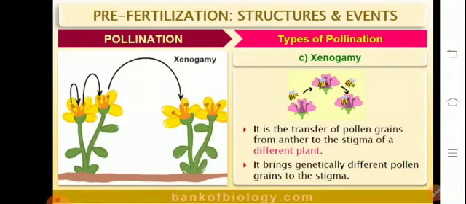Xenogamy is when the pollination takes place between two different flowers of two different plants of the same species. This is real or true cross-pollination. Genetically as well as ecologically, it is cross-pollination.